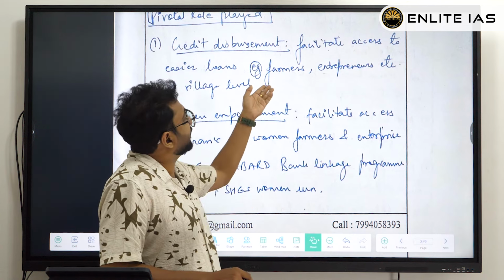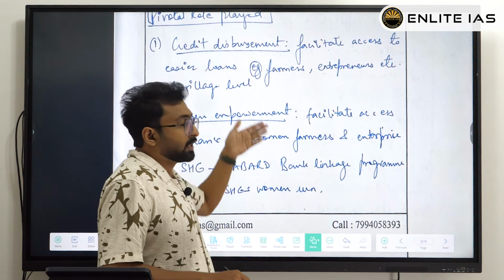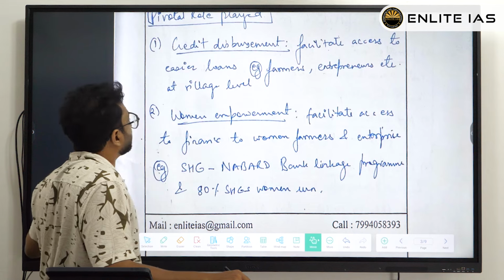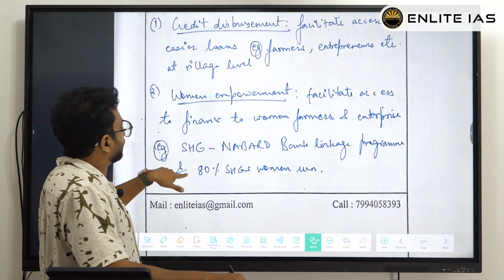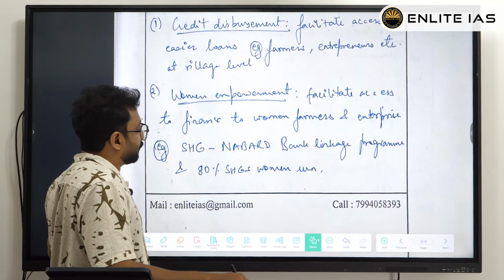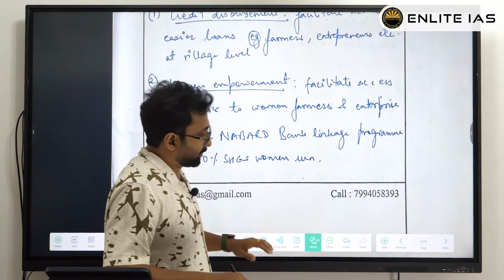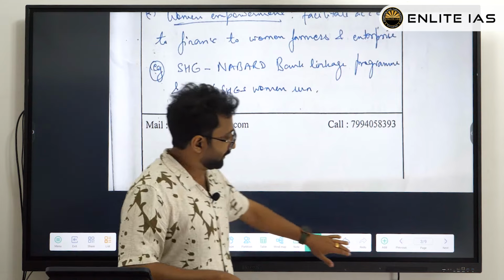But here he just pointed out that it goes to farmers, entrepreneurs, etc. Such simple points can be written and they will get marks. See here, women empowerment, he mentioned. Then later on SHGs, 80% of the SHGs are receiving funds from here. Okay. Now next page.